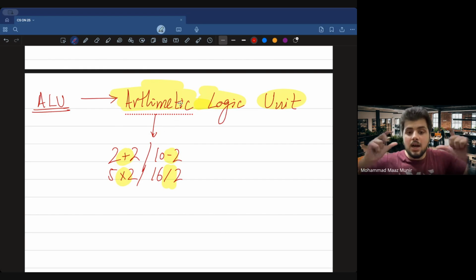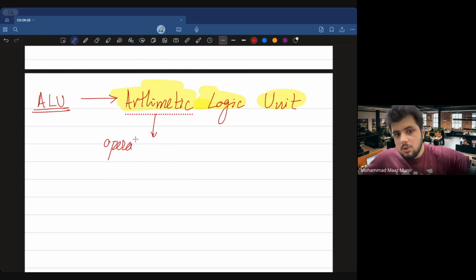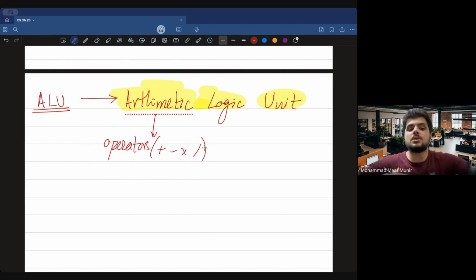तो जब आपके arithmetic चीजों को हम refer करते हैं ना, तो we are basically dealing with what? We are dealing with operators. So let me write it, operators. So the first thing you guys understood is that ALU deals with what? It deals with your operators. Operators में क्या आ गया? Plus, minus, multiply and divide. So when you want to perform some sort of calculation, जैसे हमने ऊपर discuss किया कि 10+2, अब 10+2 है, so the plus वाला part is an operator, which means arithmetic अब discuss हो रहे. So आपके CPU में जो ये plus वाला काम करेगा, that is being done by your ALU, right?